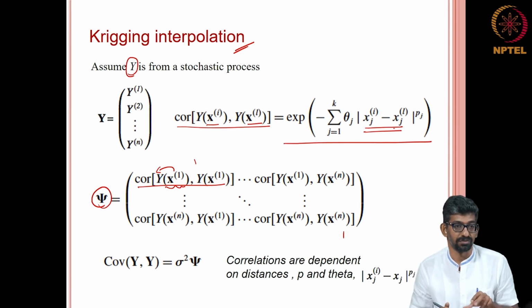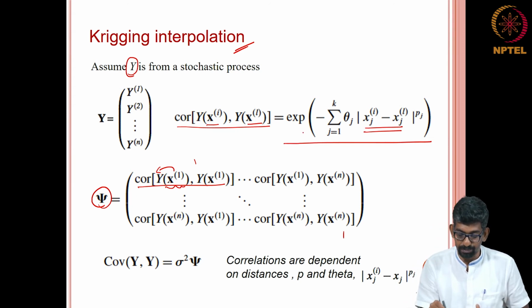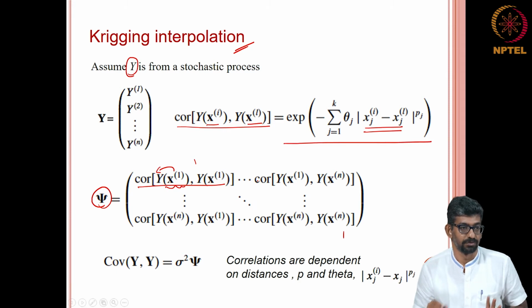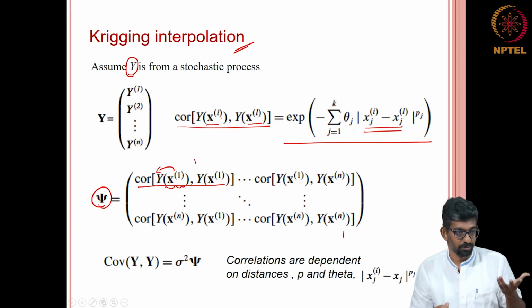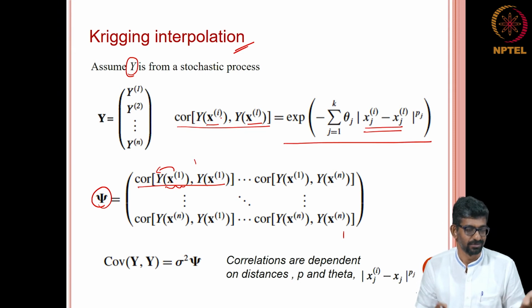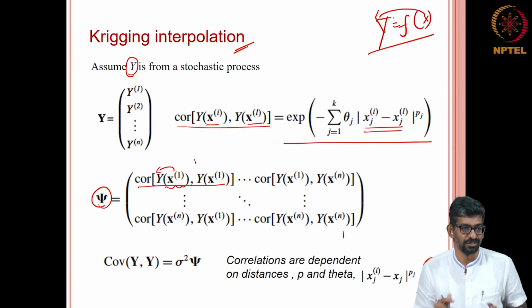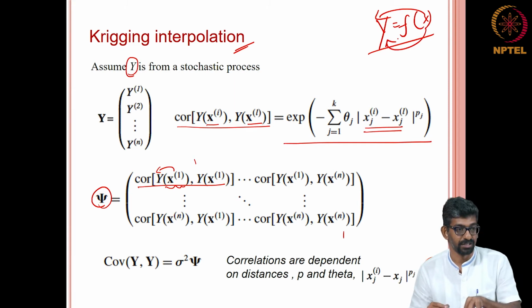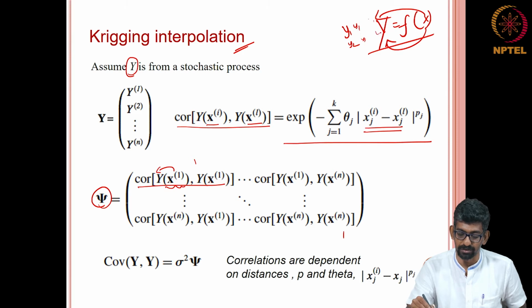I was kind of remotely bringing in this information, okay. But right now what I am doing is bringing in the correlation by building the basis vector as a function of that. Our overall assumption is that there is a causal relationship between x and y, that is why we write this equation. If you change x, y will change, which means there is a correlation between x and y, and this is what you are capturing here. But you go one level higher, and you say there is a correlation between y1 and y2, y1 and y3, y1 and yn.